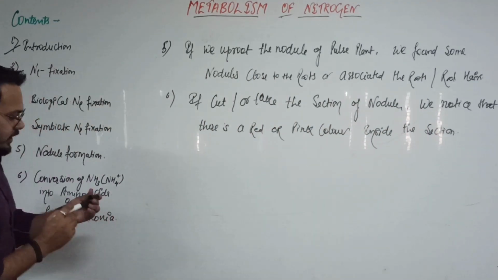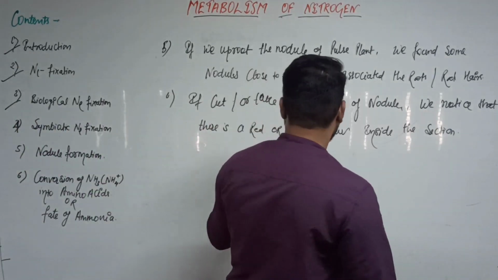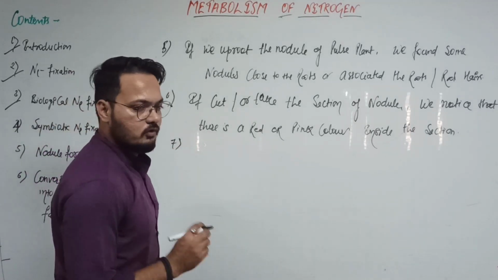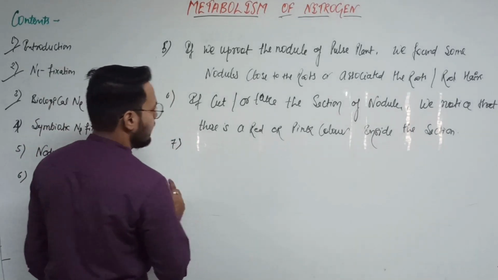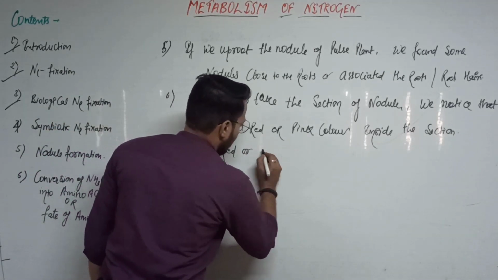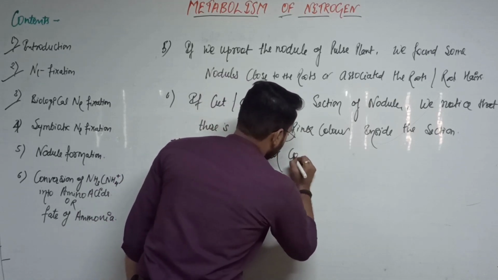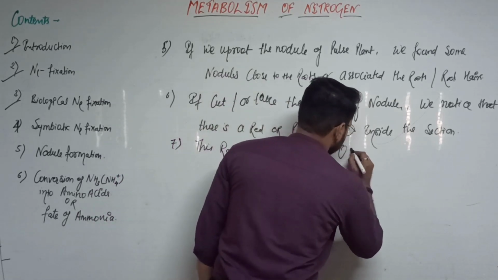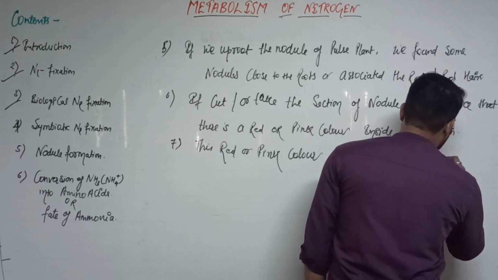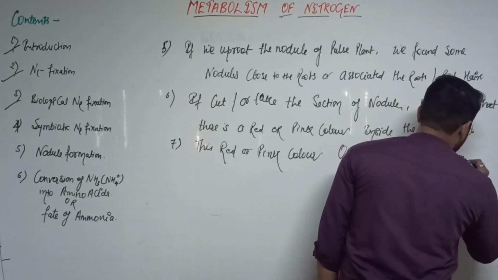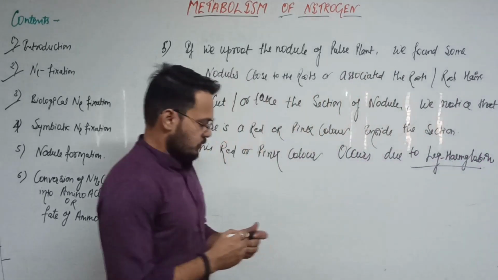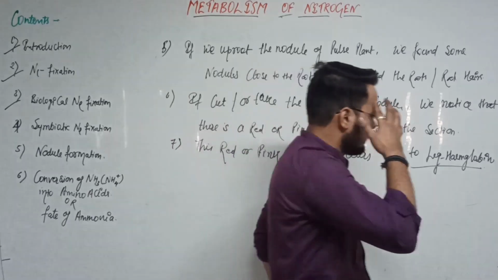So why did the red or pink color occur? Because of one of the most favorite pigments of the legume plant, that is leghemoglobin. So this red or pink color occurs due to leghemoglobin. That is the most prominent pigment of the legume plant.